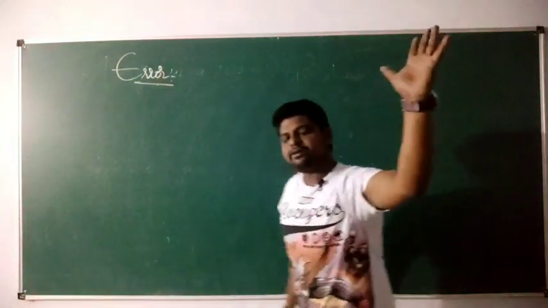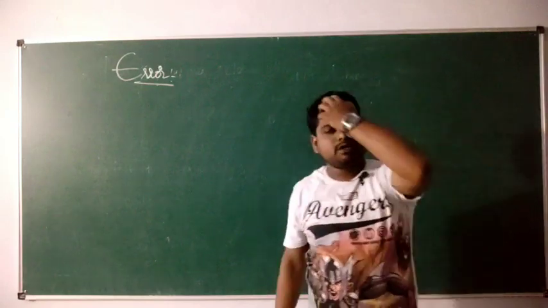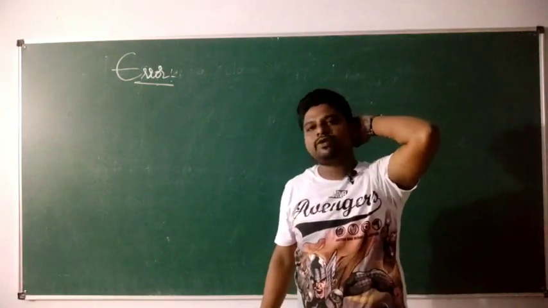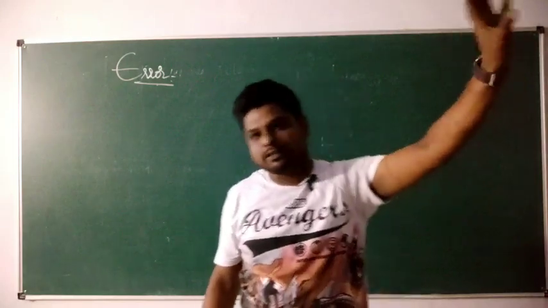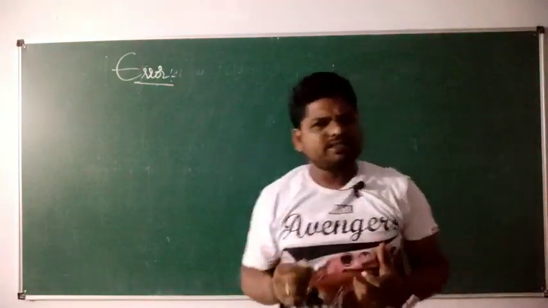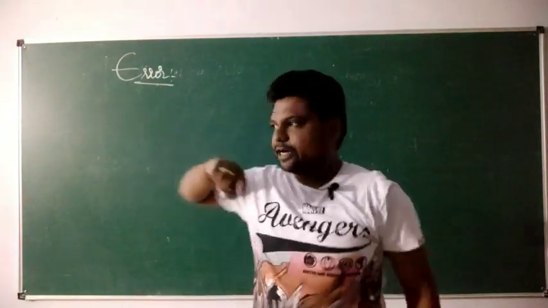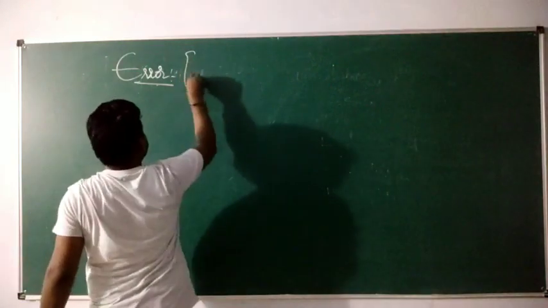How do you define error? What exactly is an error? Error is nothing but an uncertainty which is created.